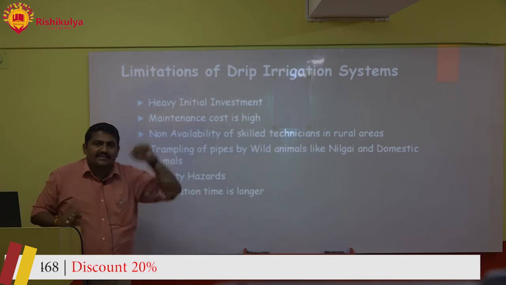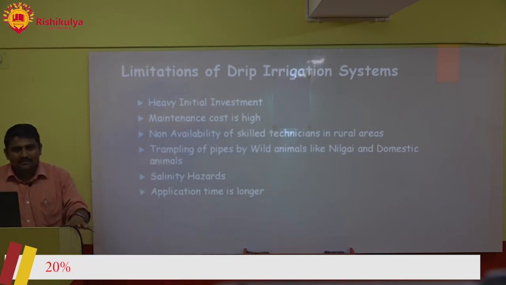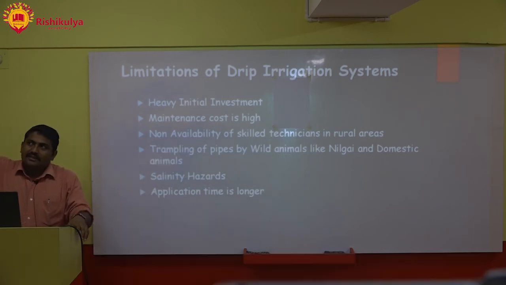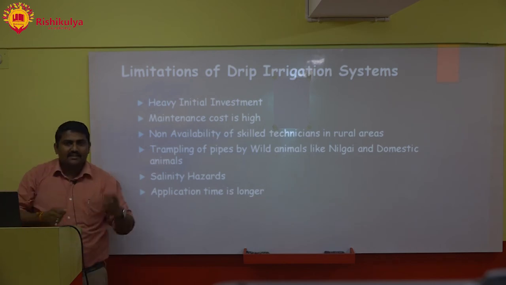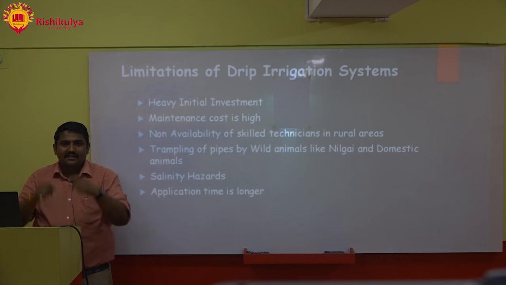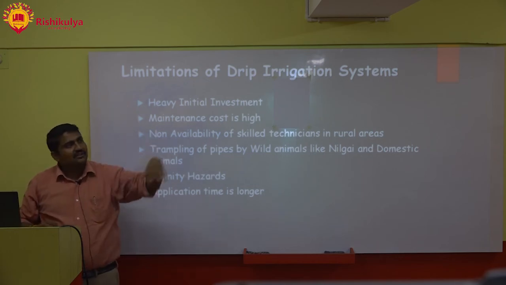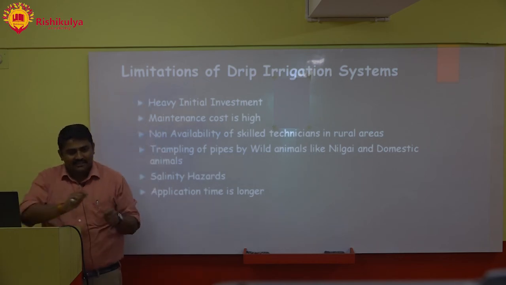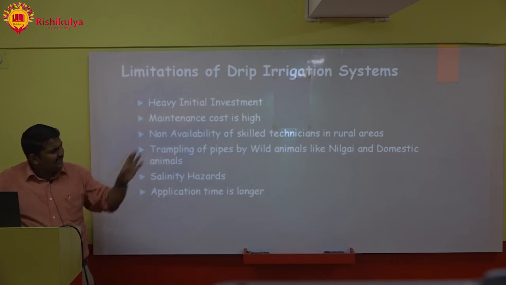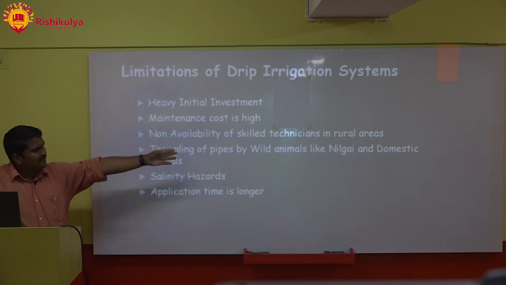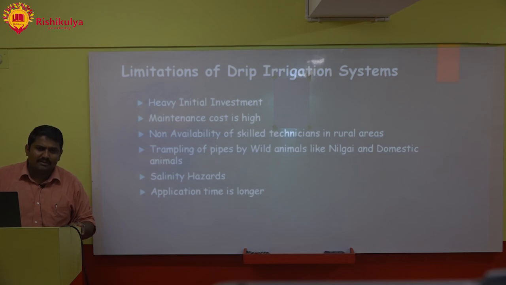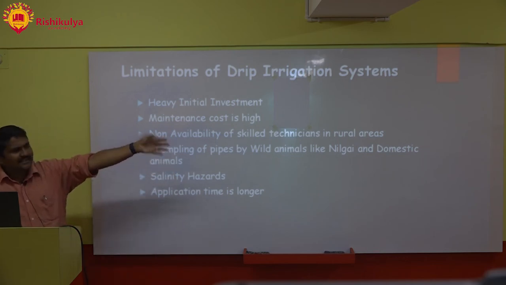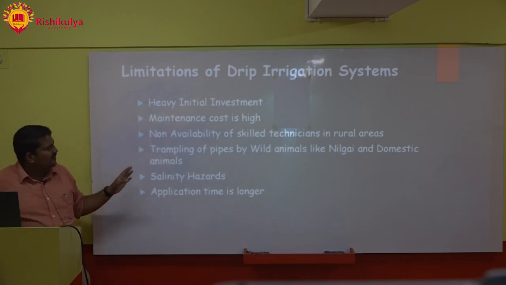Non-availability of skilled technicians in rural areas. That's a problem, because somebody cultivating in a far off village in Koraput has to come to Koraput to fetch a technician. Only 1 or 2 technicians will be there. He will go again to the village, traveling 60-70 kilometers in a day, correct it, and ask for a lot of money. That is a bit of a problem, but that also has been solved, because there are ITIs and the skill development mission now. So there are technicians nowadays who are able to do it.